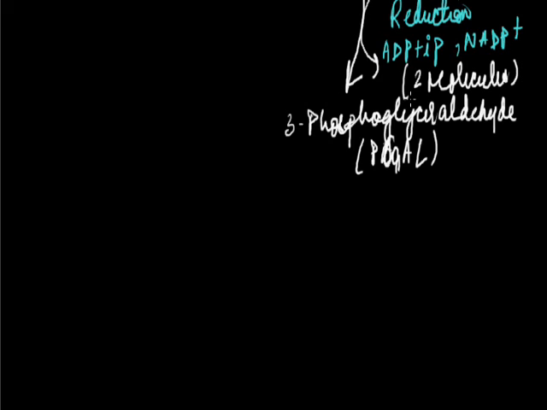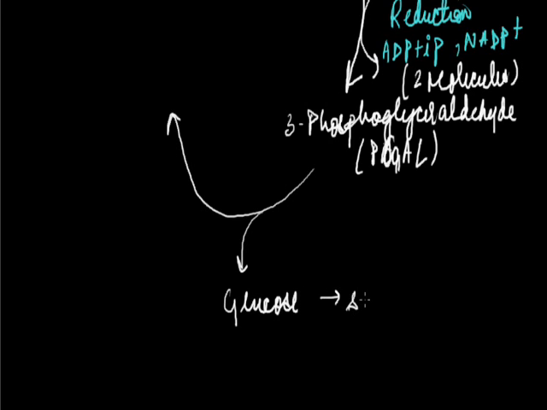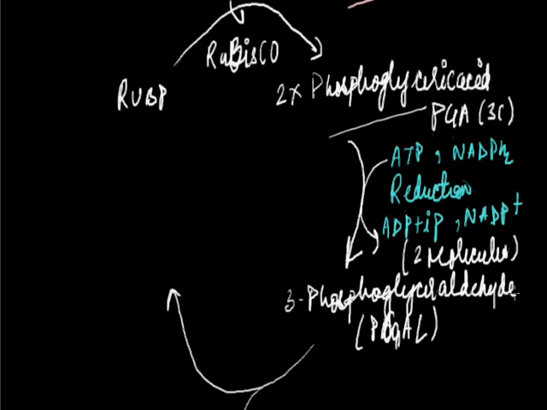Now these 2 molecules of phosphoglyceraldehyde are formed. One molecule moves up and one molecule comes out and forms glucose. Later on it forms sucrose and it is stored as starch. The phosphoglyceraldehyde is again converted into RUBP.